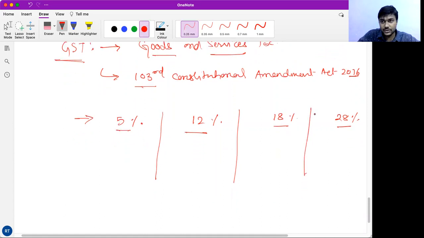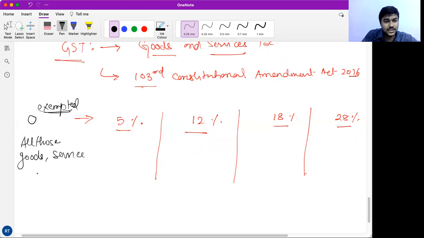Before seeing all these slabs, let us see what are the 0% goods and services which are exempted from GST. What is the criteria? Number 1, they are unbranded goods. For example, if you go to a local vegetable seller and purchase vegetables, you are not liable to pay GST.